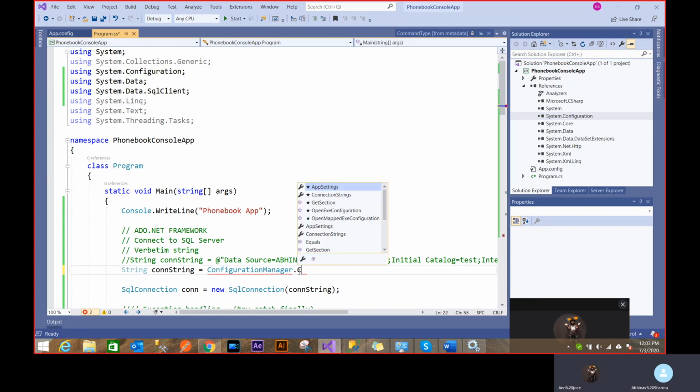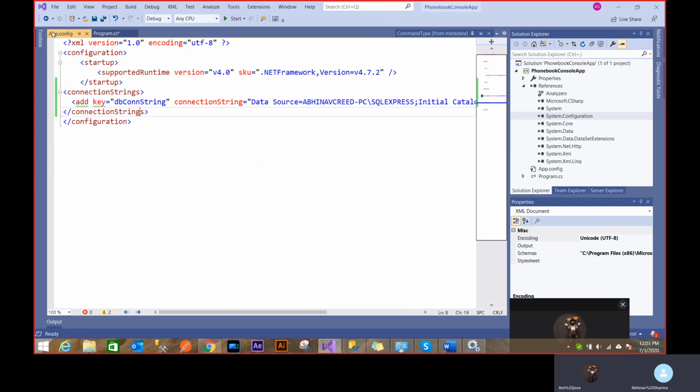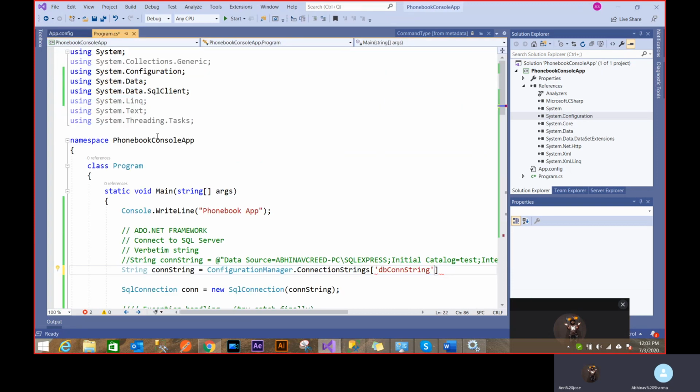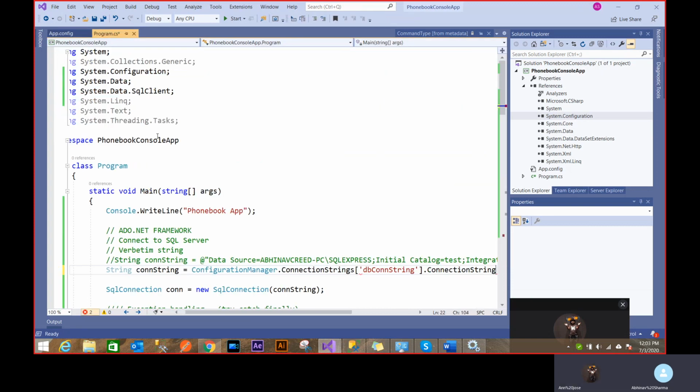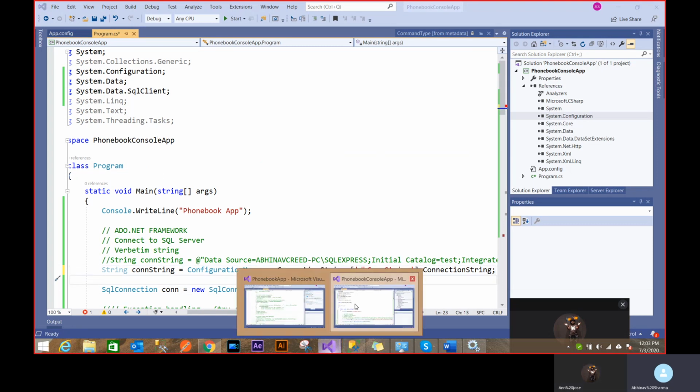Then ConfigurationManager.ConnectionStrings. Then I have to provide my key, which is dbcon string. That's what I did, I think. Then I have to get this value, so that connection string. It's a very decent, right way. Maybe I have to change something.